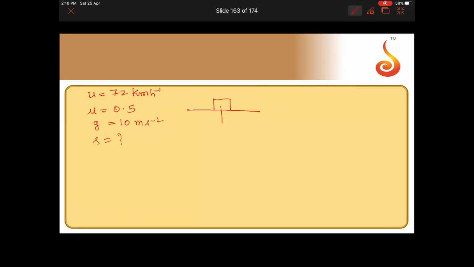So if the object is on the horizontal surface, it is moving, then frictional force should be equal to mu into n. But here n is equal to mg, so frictional force should be equal to mu mg.